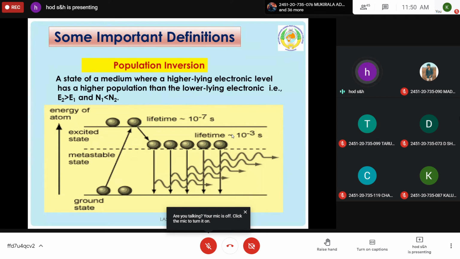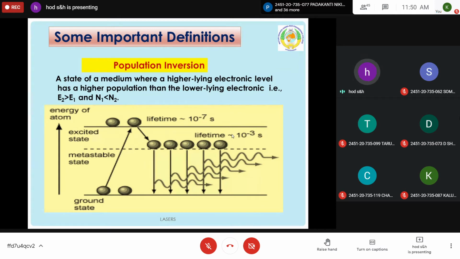So if you see the diagram, from the ground state they are initially excited, and a few come back to the ground state, but most of the atoms settle in the intermediate state, called the metastable state, where the lifetime is of the order of 10 to the power of minus 3 seconds. If you compare this, 10 power minus 3 is much greater than 10 power minus 7. So these states are called metastable states. And making the higher energy state hold more atoms or particles is called population inversion. You take this diagram and the definition also.